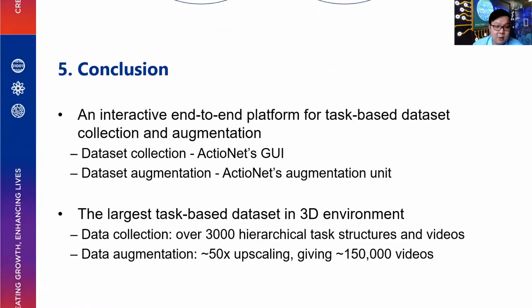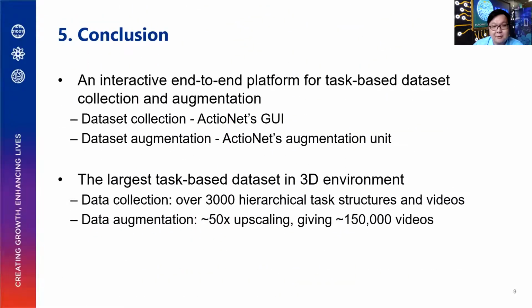And in conclusion, we proposed ActioNet as an interactive end-to-end platform to collect task-based datasets and further augment them using our graphic user interface and the augmentation unit, which you can find more in our paper. And we have also come up with the largest scale task-based dataset in 3D environment with over 3,000 hierarchical task structure data and a 50 times upscale to generate another 150,000 video dataset for 65 individual tasks.